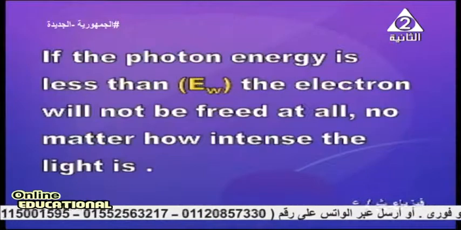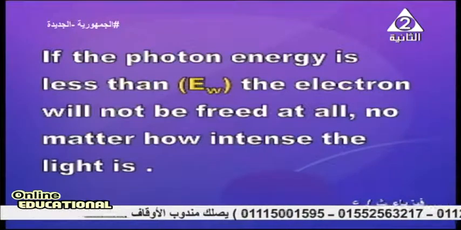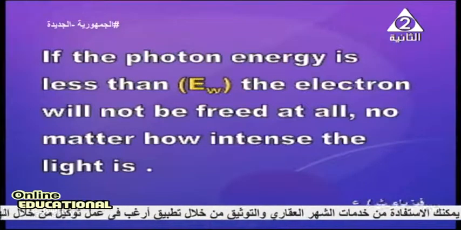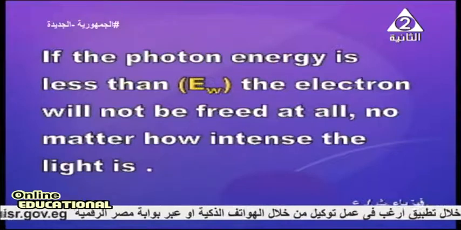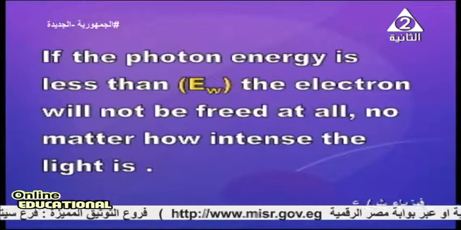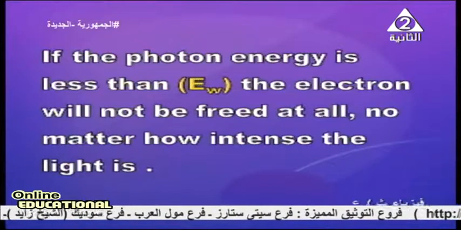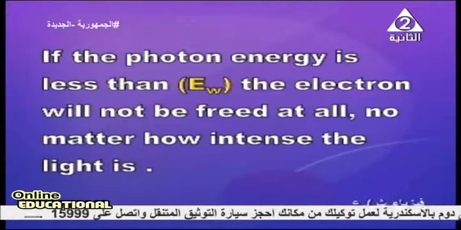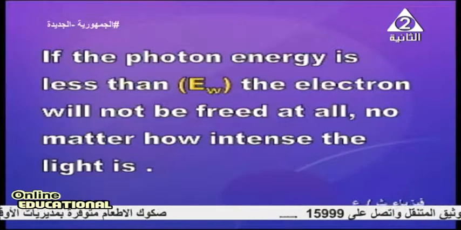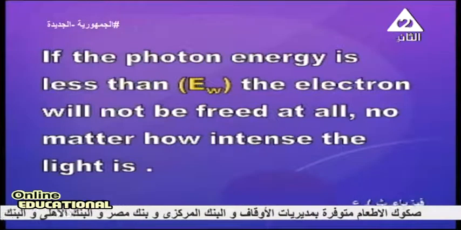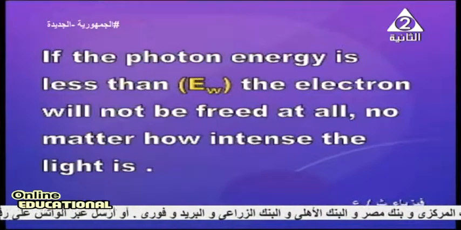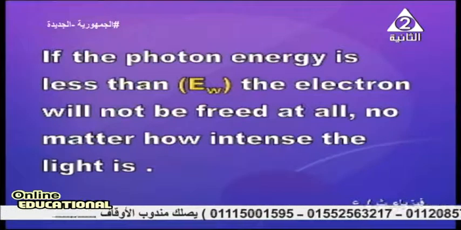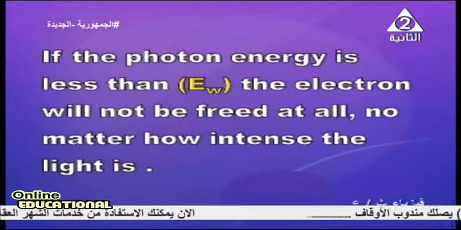If the photon energy is less than the work function... So we started by assuming that it is equal to the work function. The electron is freed, having no kinetic energy. If it is above, having a higher energy, the difference appears as kinetic energy. If it has an energy less than the work function, the electron will not be freed, no matter how intense the light is, no matter how many photons fall on the electron.